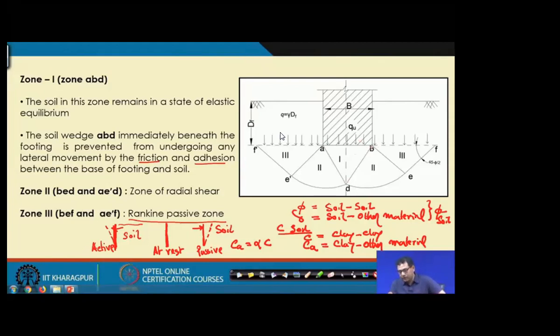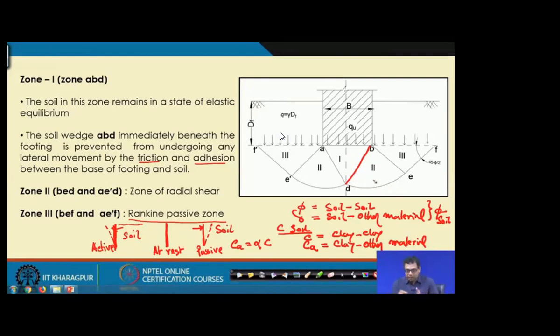So, we assume this is a wall, an imaginary wall. It is actually not a wall, and this is moving towards the soil.